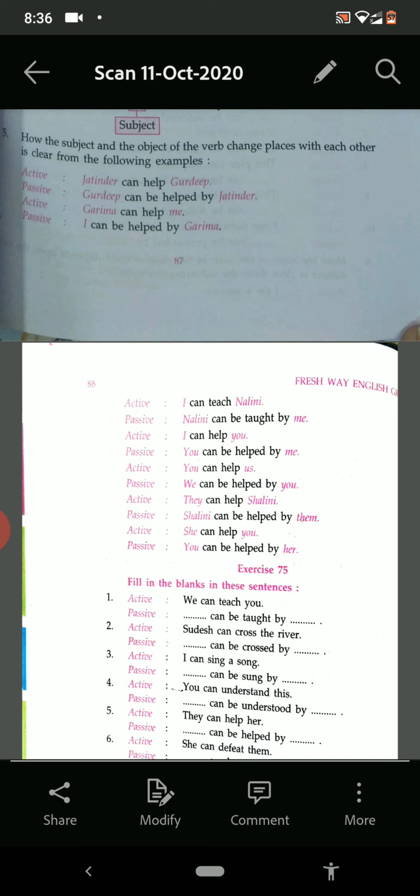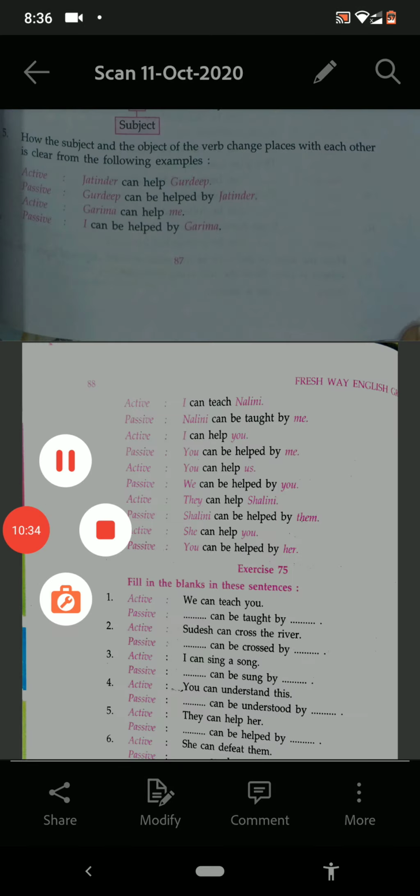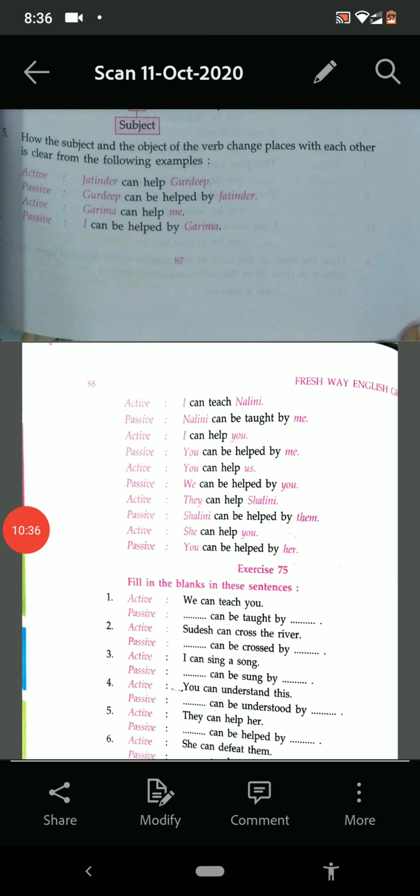Then I can sing a song. A song can be sung by me. You can understand this. This can be understood by you. They can help her. She can be helped by them.